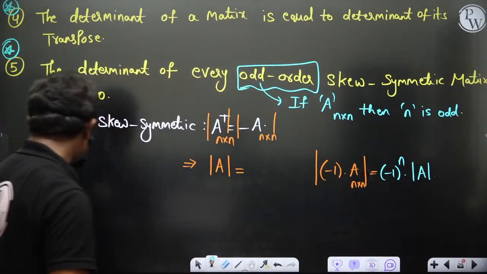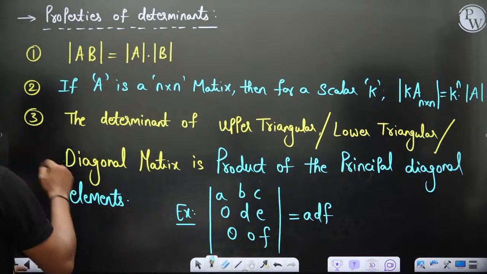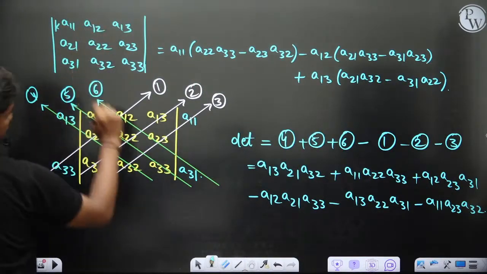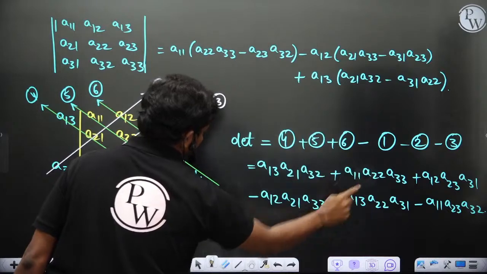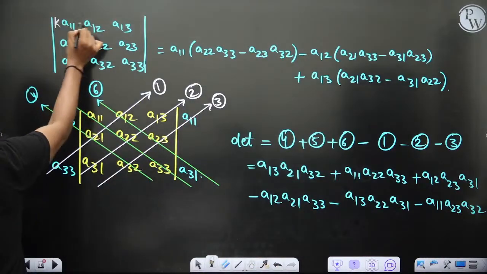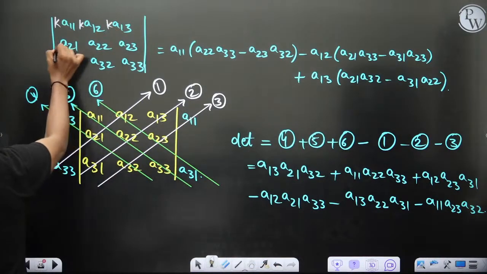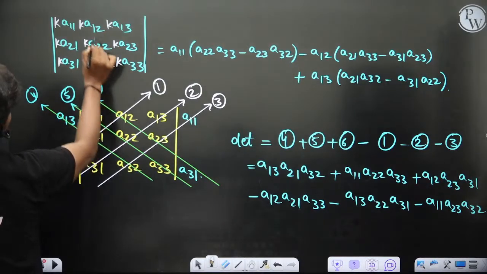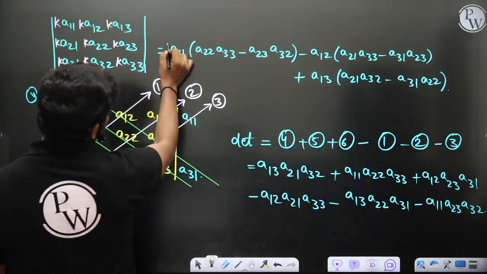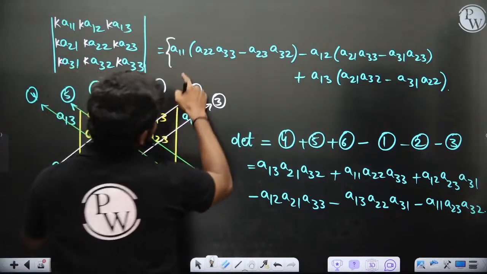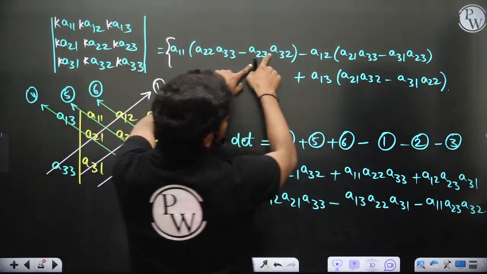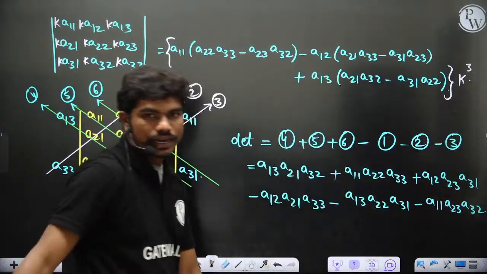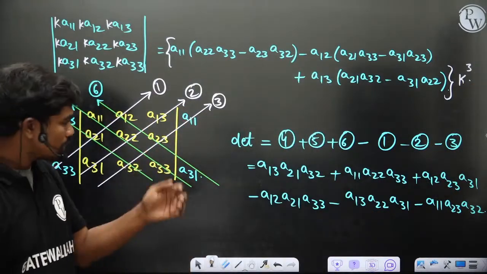Correct? Like for example, you can see in this determinant, if I multiply every number with k, this is nothing but k times this matrix. Here in every number I would have got k, yes or no? K here, k here, k here. Similarly, k at all these places, and finally I would have got a k cube, of course. Okay, so that's why we have power n coming out.